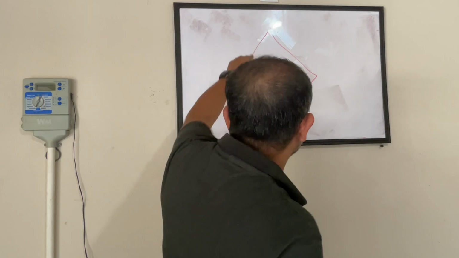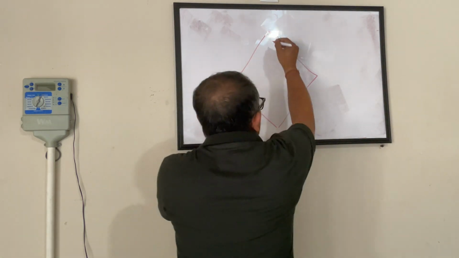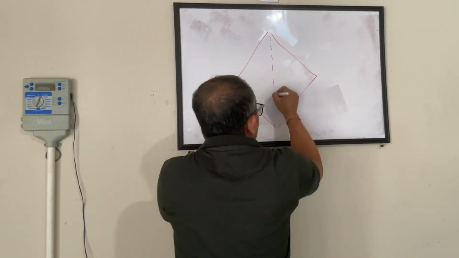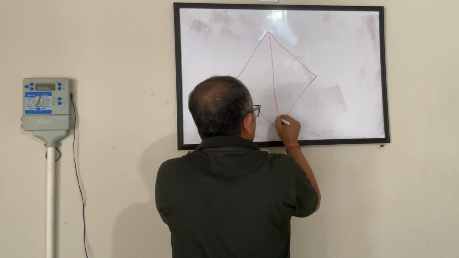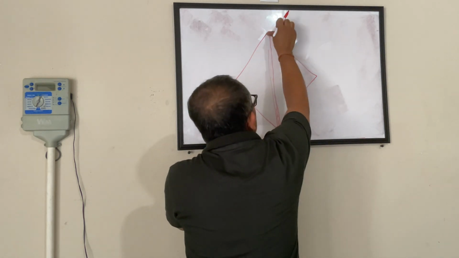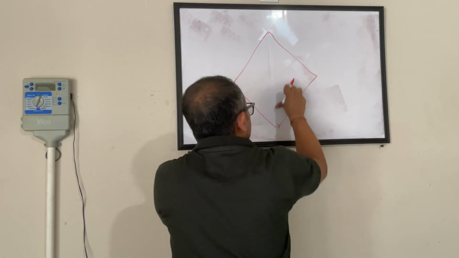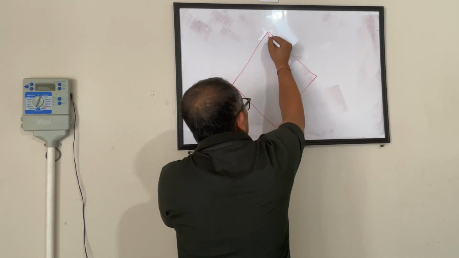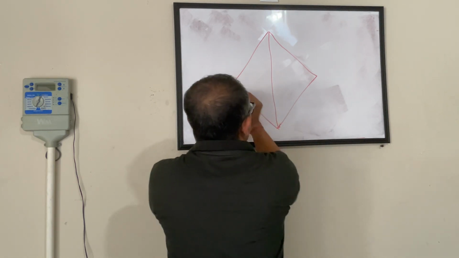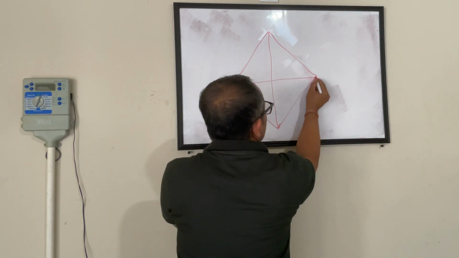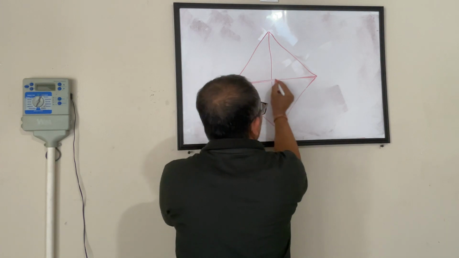All the four sides are same, but the angles are not 90 degrees. Now, what we have to do? I don't know what is the area of this guy. Okay, so this is my... What I'm doing right now is I'm just joining, to make a triangle, I'm just joining the opposite corners.